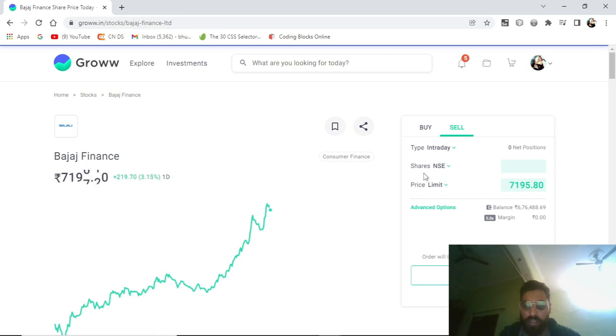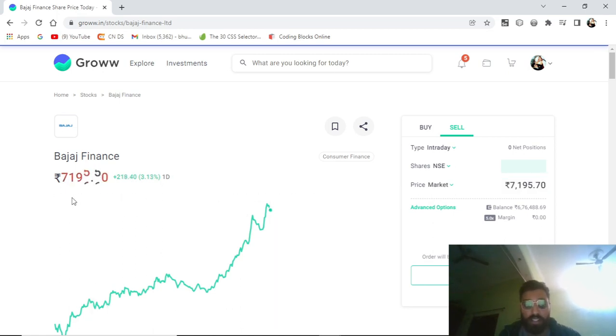Got it? Now here you can see shares NSE. This is the National Stock Exchange. You don't have to worry about this. Then there is something called price limit. Now what is price limit and price market? Before price limit, I will tell you what price market is.